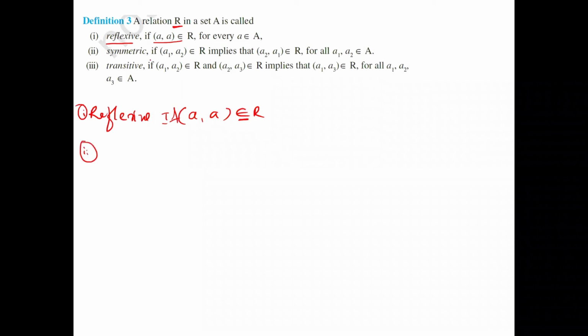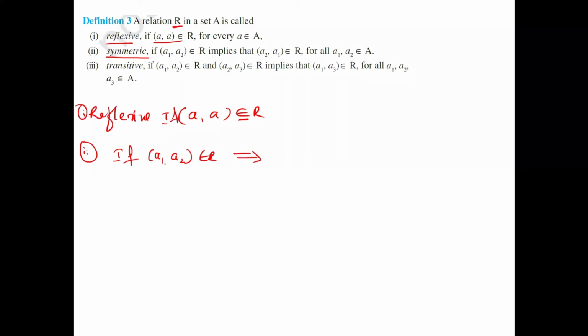Second one, symmetric. Symmetric means: if (A1, A2) belongs to R. Whatever this implies, we'll discuss later.